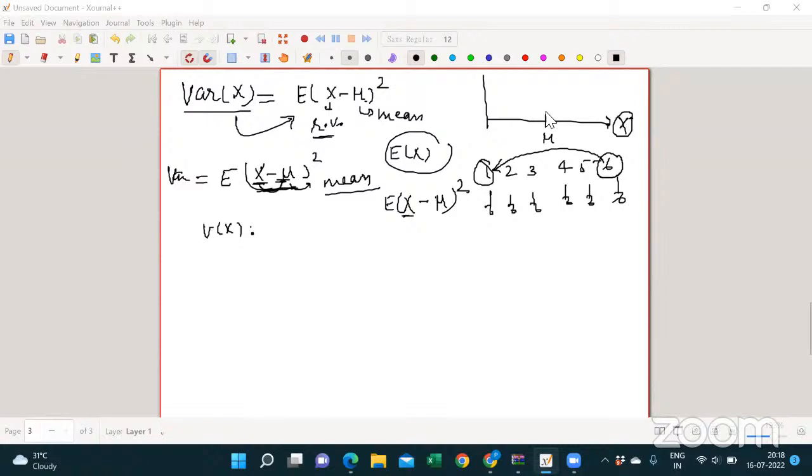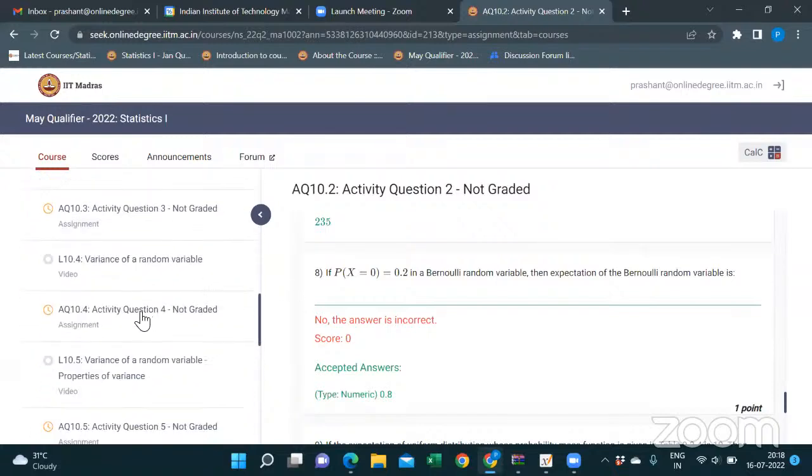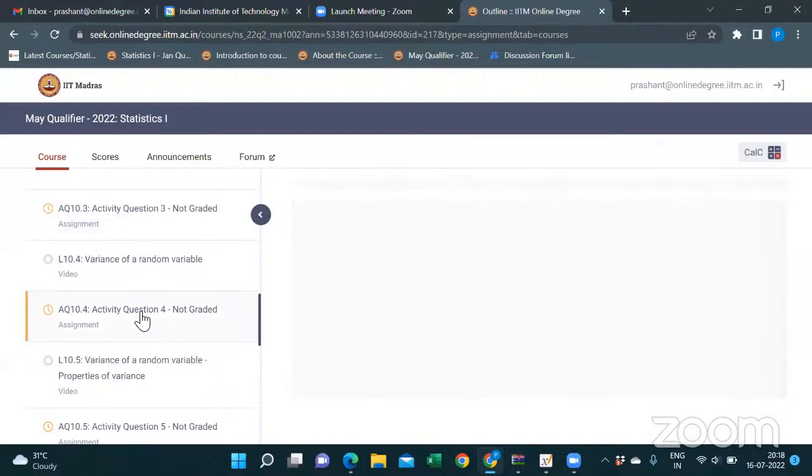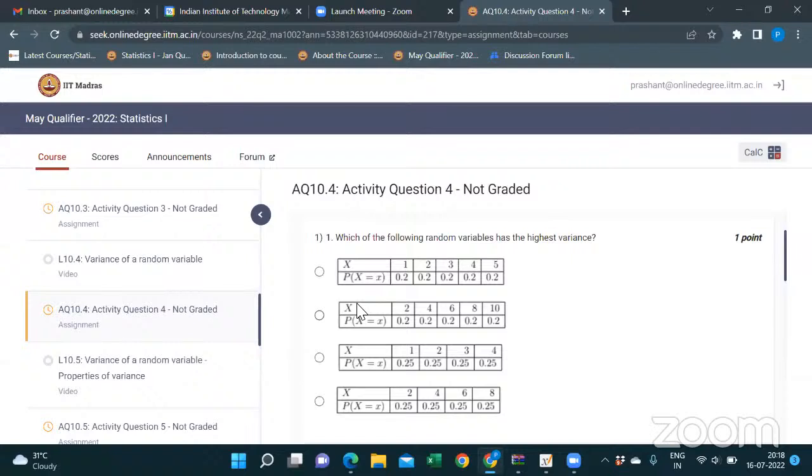No raise hand. Yeah, Raghu. Yes. Good evening, sir. Good evening. Sir, in the same context, for the question in activity 10.4, the first question. One second, please. This one. Yes, sir. I have calculated the variance of all these individually and found the answer is 2, which is right. Okay, correct.